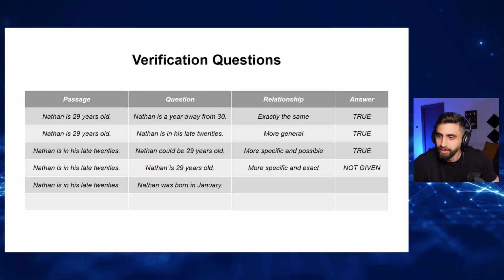Could be. Could be. I don't know. Nothing is mentioned about the month in this case. Correct? Nothing. I don't know. Missing information. Nothing is mentioned about the month. They only mention his age. So if the information is missing, I don't know. Not given.